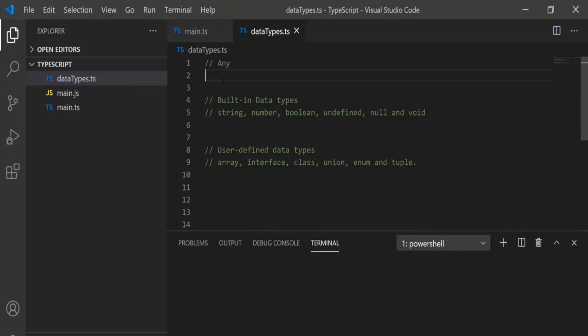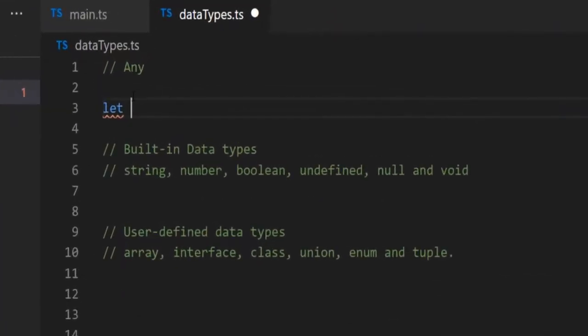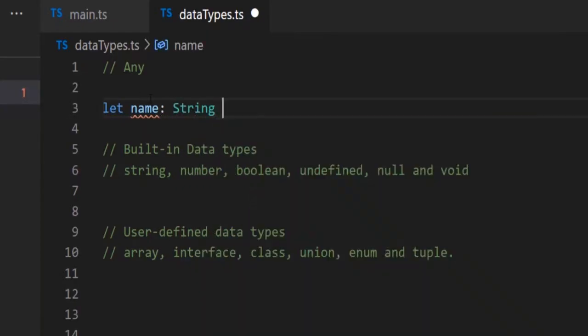The any data type is a superset, basically, of all the available data types in TypeScript. Whenever we are declaring a variable, like we have seen in our earlier video, we declare a variable with a let keyword, and we need to give the type of the variable and then the assignment. So over here, like ABC, this is the way we declare a variable with a type.